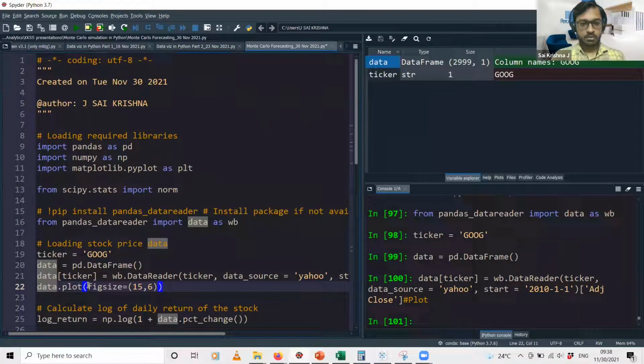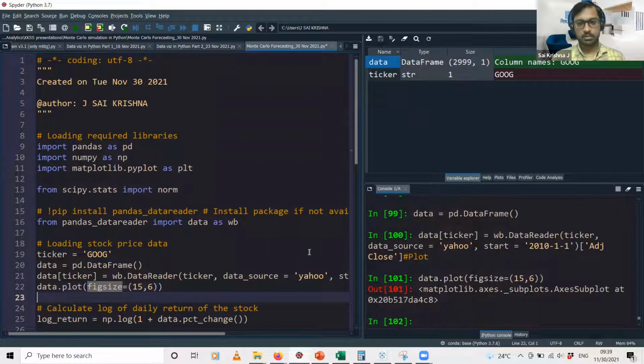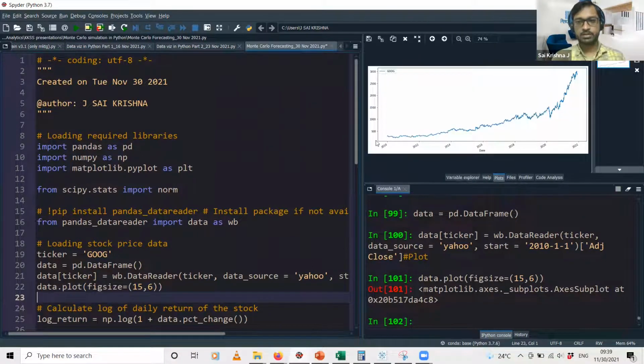So just see what this looks like. We'll be using this plot function. Now by default, if you remember, if you just use the plot function without specifying the type of the plot, it will plot a line graph. So import the plots over here, and you can see this is how the time series data looks like when it is visualized as a line graph from 2010 to almost the end of 2021. You can see that the stock price has an increasing trend, especially after 2020 and so on.